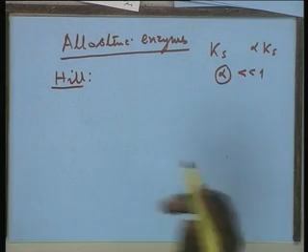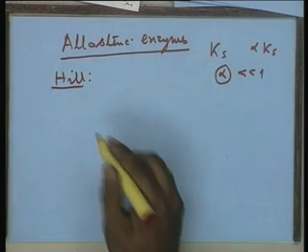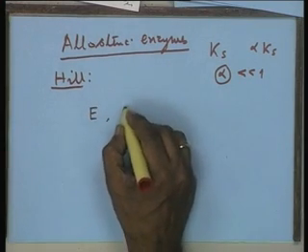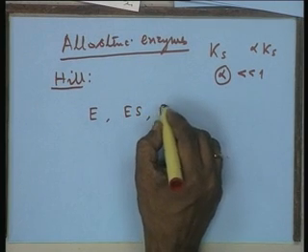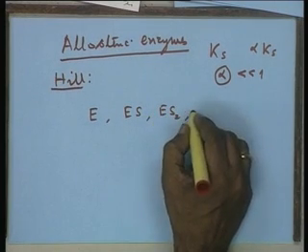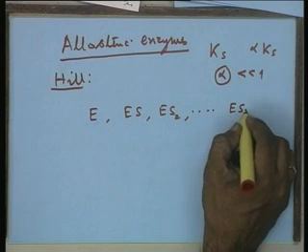Ultimately, at equilibrium or under steady state condition, the net effect will be that the bulk of the enzyme will be in the form of ESn. Now, obviously, theoretically at equilibrium, the enzyme must be available in the form of E, ES, ES2, and so on up to ESn.